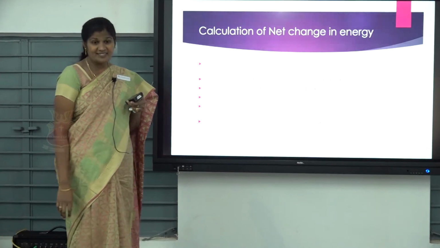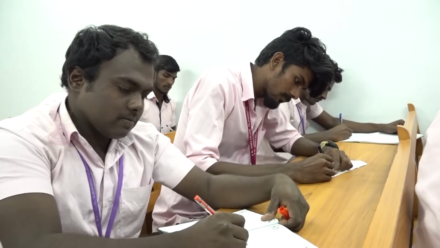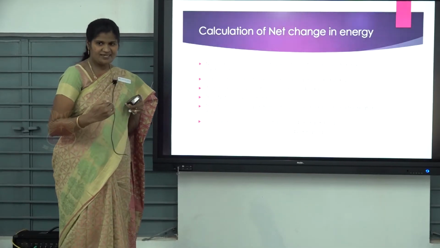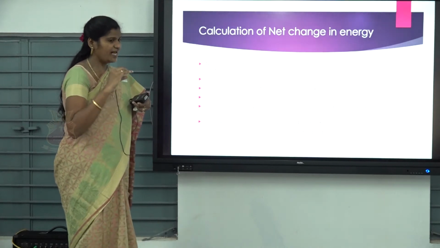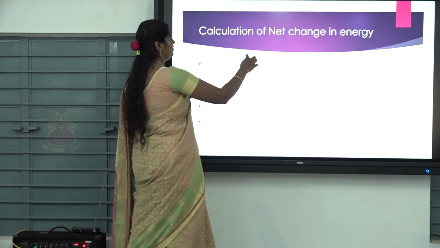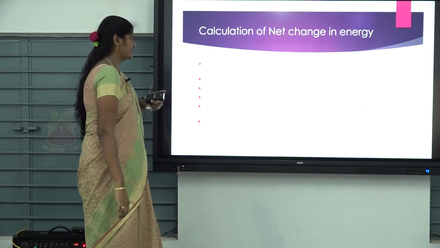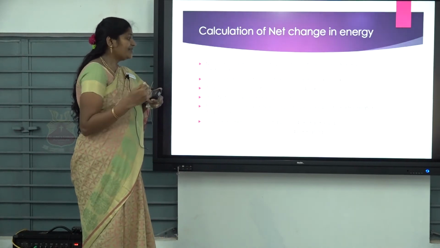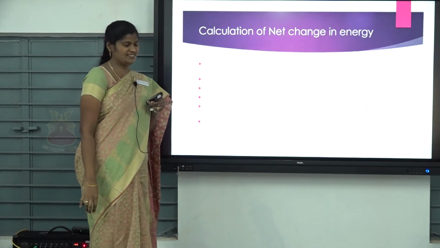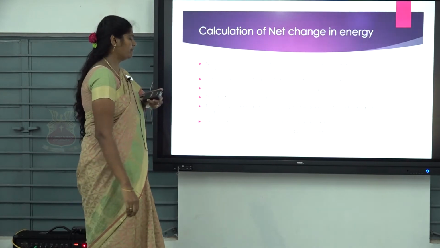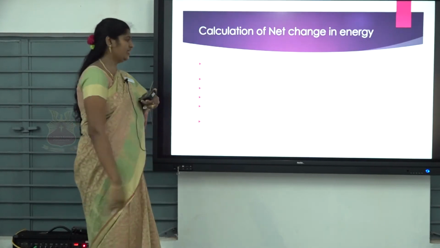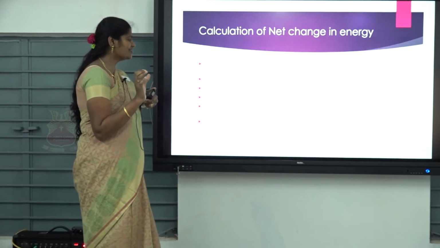Calculation of net change in energy. Now we are going to calculate the net change in energy. How to calculate? Consider the d orbital, t2g as P and eg as Q. So, d power P plus Q ion, considering like this. Then consider gain in energy due to eg: gain in energy due to Q electrons in the eg orbital is 0.6 del naught into Q. And loss in energy is minus 0.4 del naught into P. Now we can calculate easily the net change in energy.